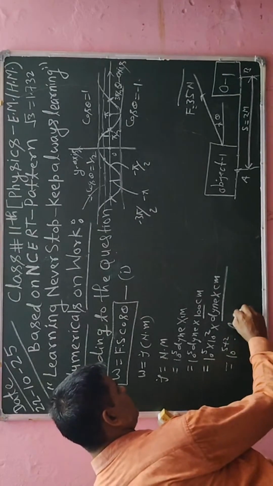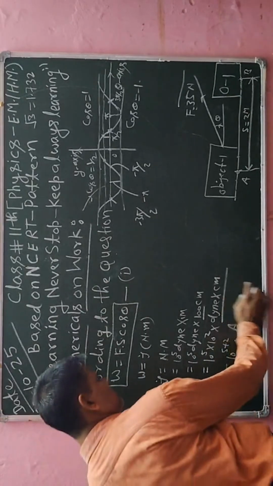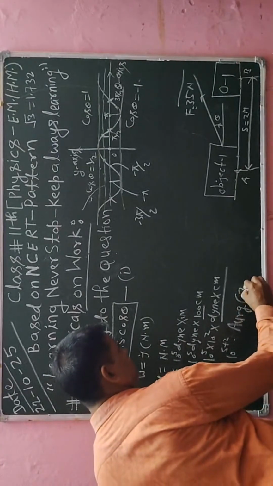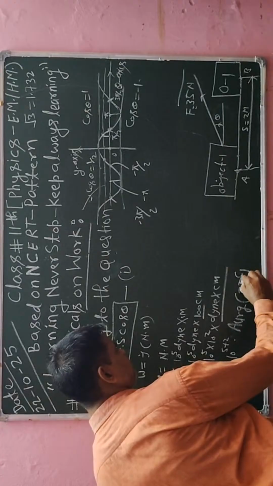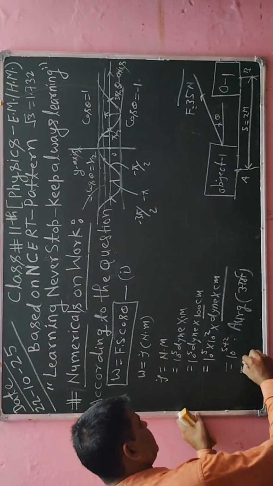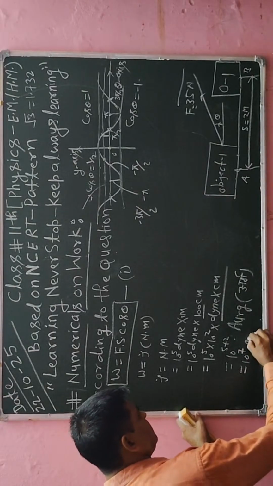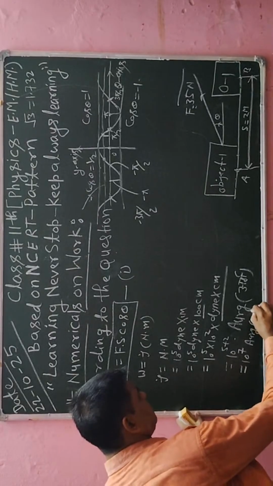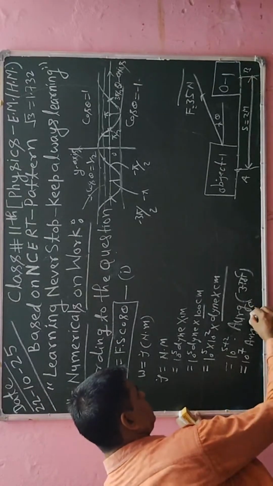Further, after simplifying I can write 10 to the power 7, 5 plus 2 is 7 erg. This is the erg. The unit is erg.